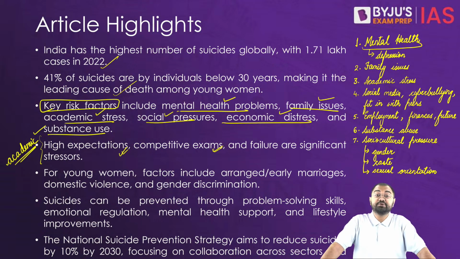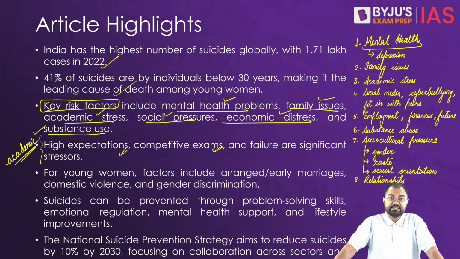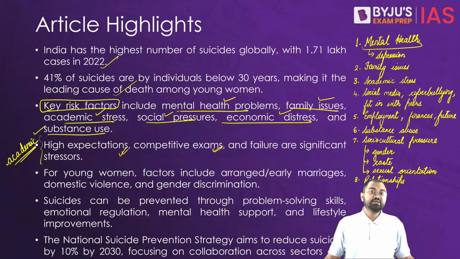At the same time, there are factors related to relationships as well. Issues in personal relationships, including romantic relationships, can lead to emotional distress that may contribute to suicides in a lot of cases. So that's why we see that even relationships become contributing factors. So there are all these contributing factors that are leading to these kinds of issues.